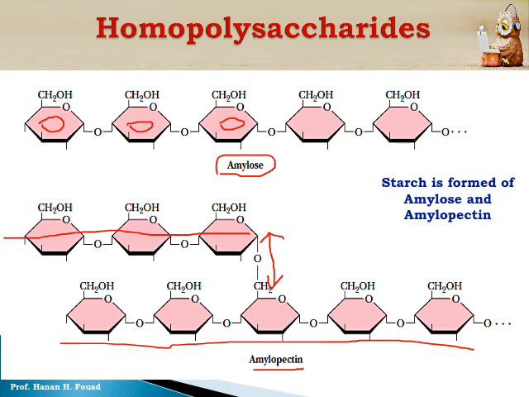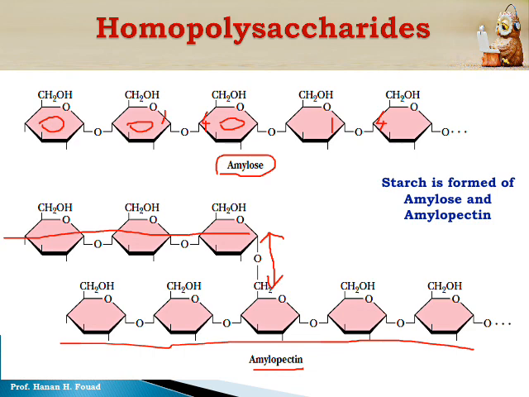So starch is formed of amylose, in which the covalent bond is formed between carbon number 4 of the first glucose molecule and carbon number 1 of the second glucose molecule. So all the bonds are formed between carbon number 4 of the glucose molecule on the right side and carbon number 1 of the glucose molecule on the left side.